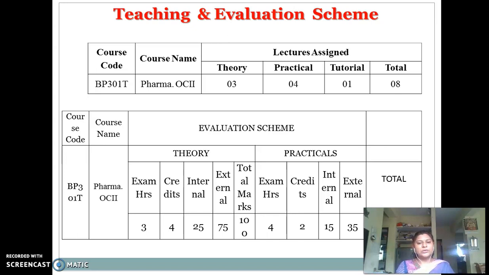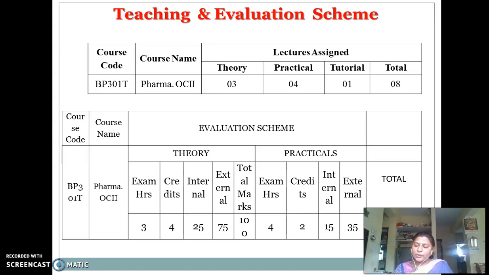According to the university guidelines given at this time, for the theory examination you have to appear for the internal examination which carries 25 marks and the external examination which carries 75 marks. The total marks are 100. And for the practicals, the total mark is 50. That total of 50 is again divided into 2 parts: one is internal for 15 marks and one is external for 35 marks.